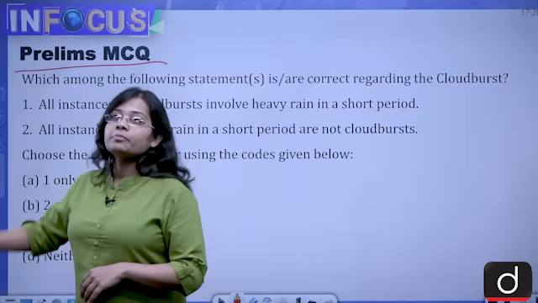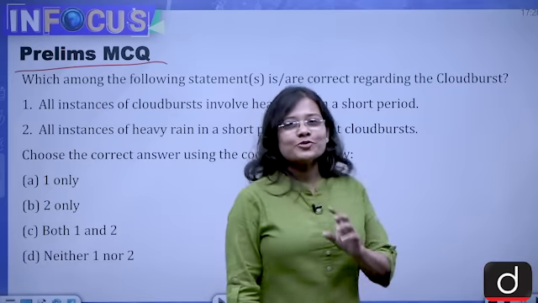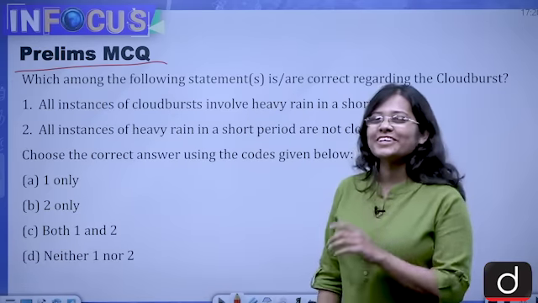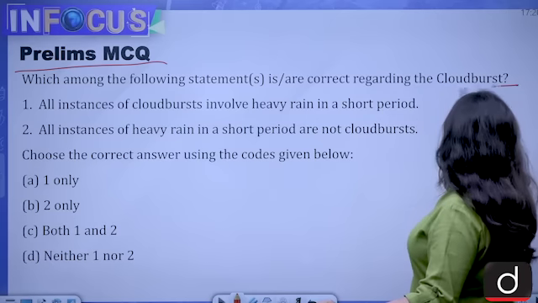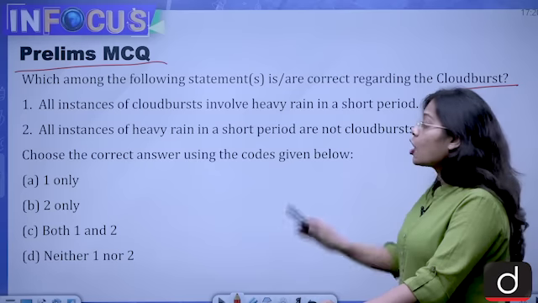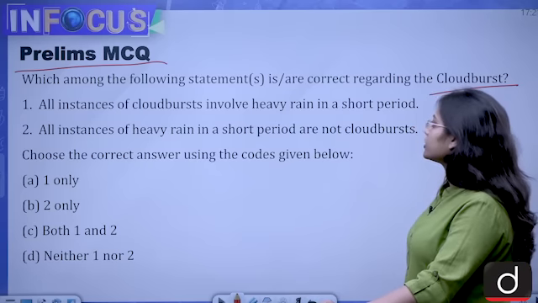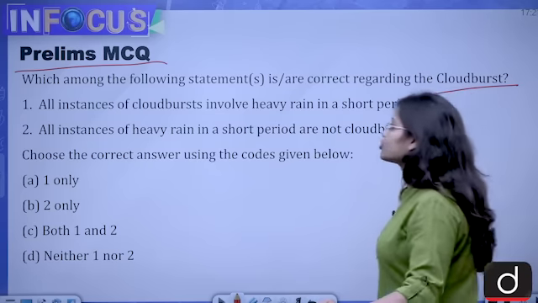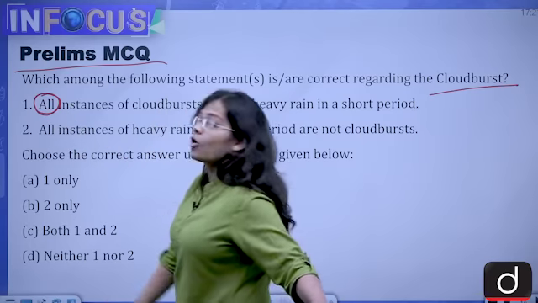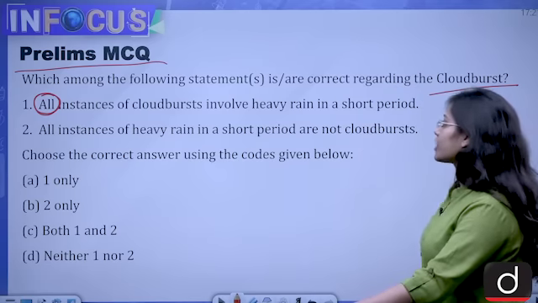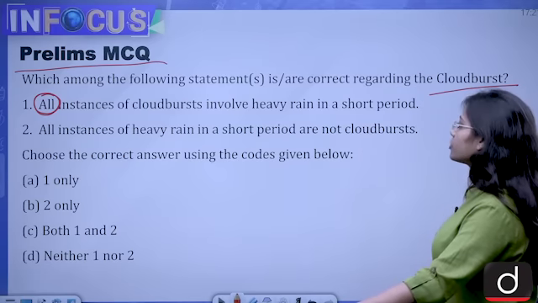Now let's look at a prelims MCQ. I've given you a tricky one, a little tricky this time. You need to mark the correct statement with regard to cloudburst. First is, all instances of cloudburst involve heavy rain in a short period. Be careful with the word all. All instances of cloudburst involve heavy rain in a short period.